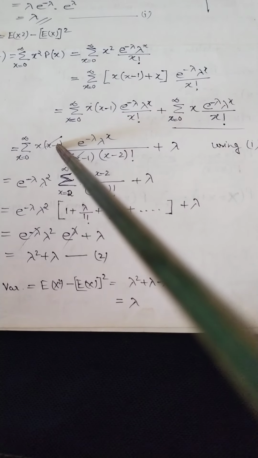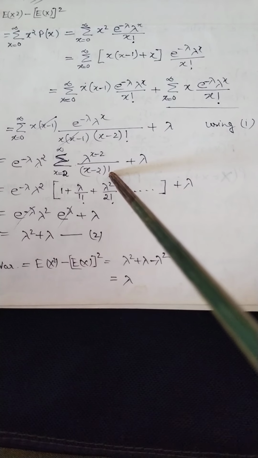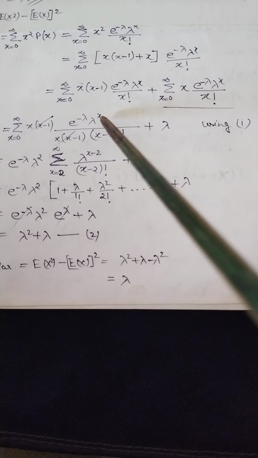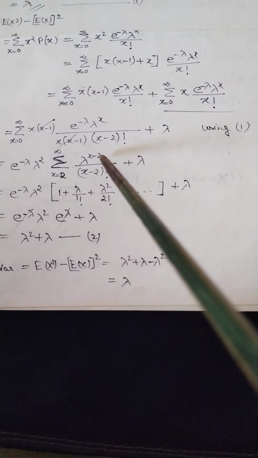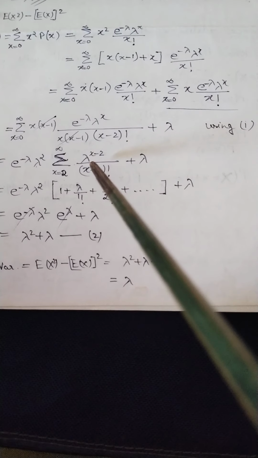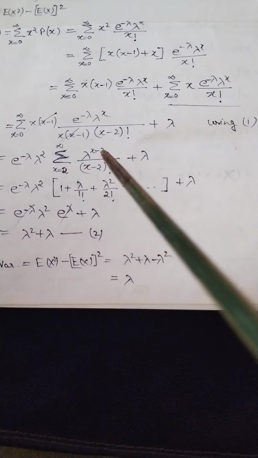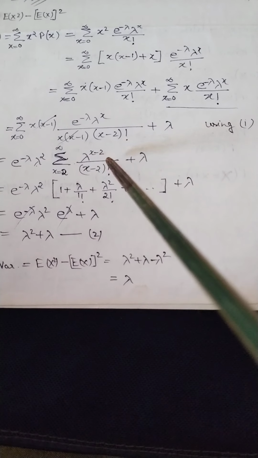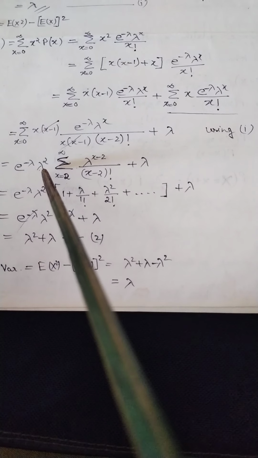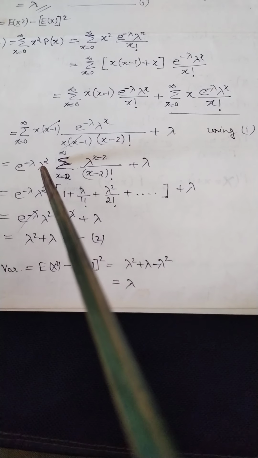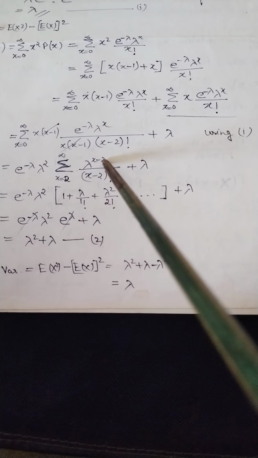Now this part will be cancelled. What is left? x minus 2 factorial. Above it is lambda raised to the power x, so we make it also x minus 2, which will help to solve this part. When we put x minus 2 here, we need to put lambda square here. That's why we put here minus 2.